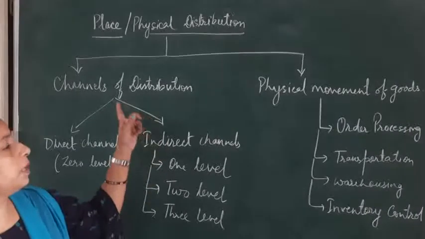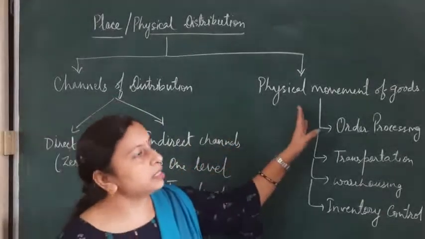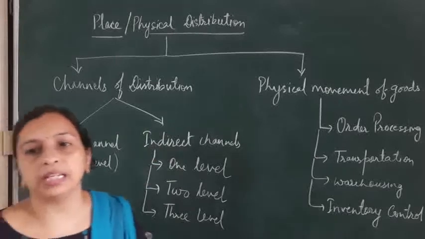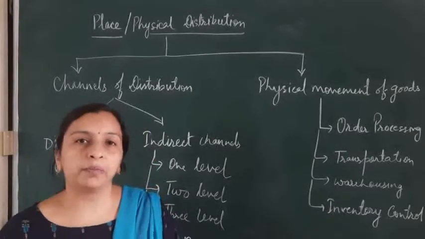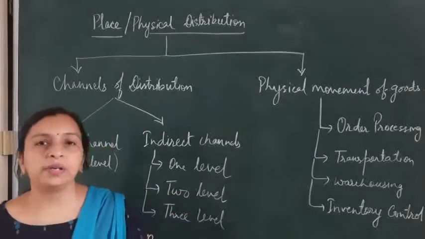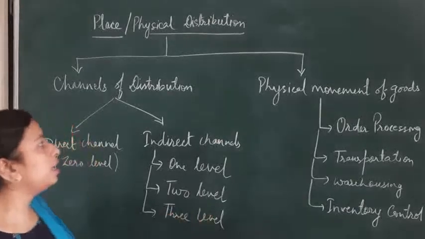Now, in this topic, we have to do 2 things. First is channel of distribution and second one is physical movement of goods. Now, channel of distribution means how we are making the goods available to the customers. Means what? How many middlemen will be there in the process of distribution. So there are 2 channels.